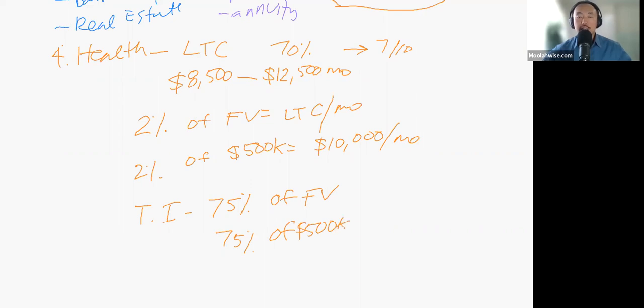They would advance you this before you die, and then the last 25% goes to your family when you do die. So again, this one vehicle can also help you with your health when your health insurance doesn't cover. I know I went kind of fast on the long-term care, but check out my other videos about long-term care and terminal illness. So you basically use your life insurance money before you die.